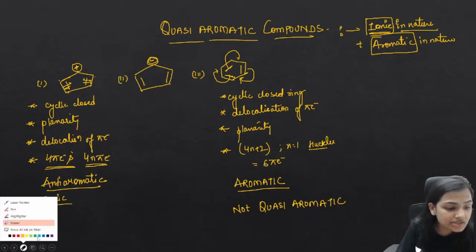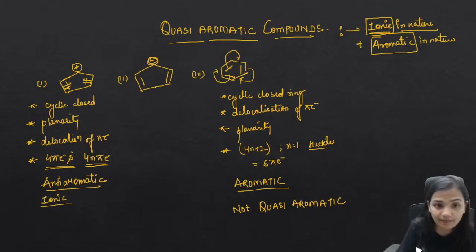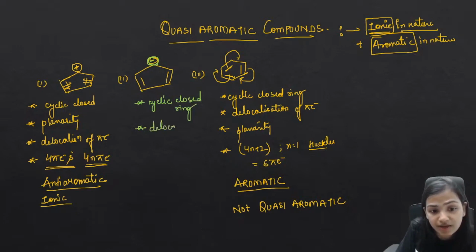Now here, if you see the second molecule, is this an ionic compound? Yes, absolutely, this is an ionic compound. In this complete molecule, we have a cyclic closed ring. The second point is that there is a delocalization of pi electrons.